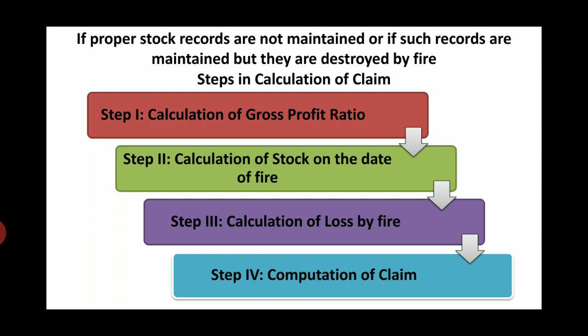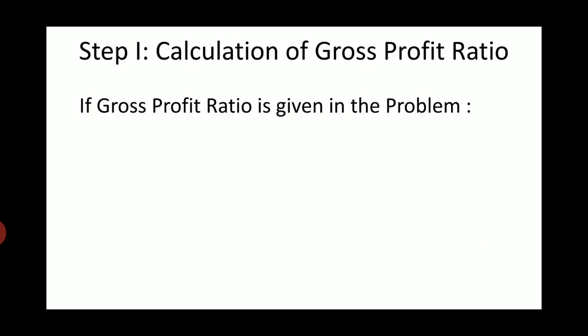Step number 1, calculation of gross profit ratio. Step number 2, calculation of stock on the date of fire. Step number 3, calculation of loss by fire. And step number 4, computation of claim. Now we will be seeing all the steps one by one.